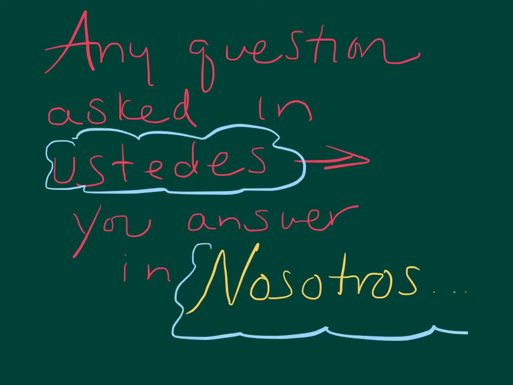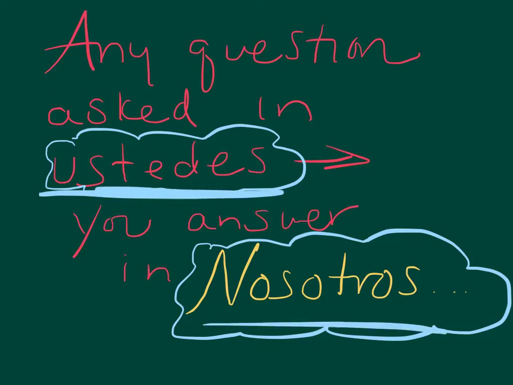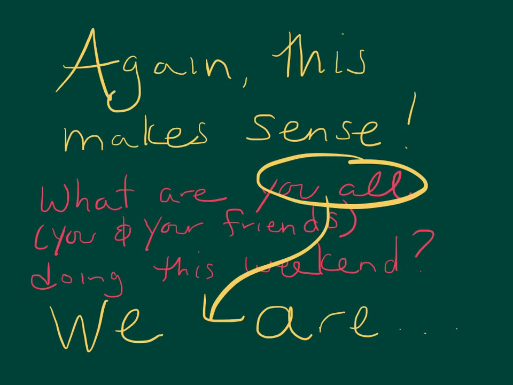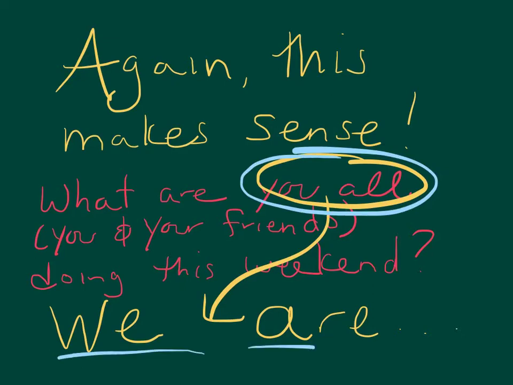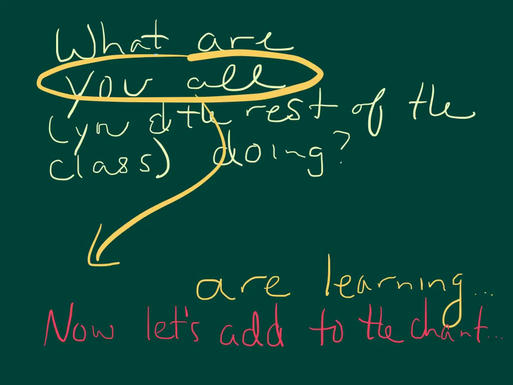And that makes sense. Again, what are you all doing this weekend? We are going camping. Okay, again, what are you all having for lunch? We are eating pizza. What are you all, meaning you and the rest of your class, doing?